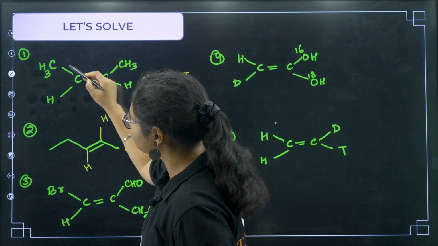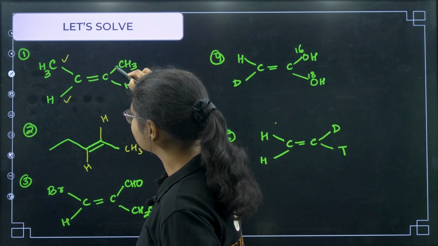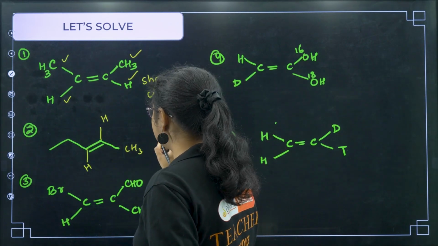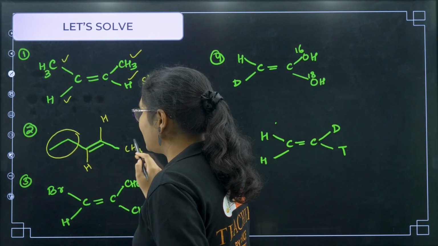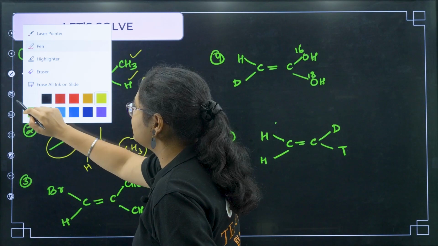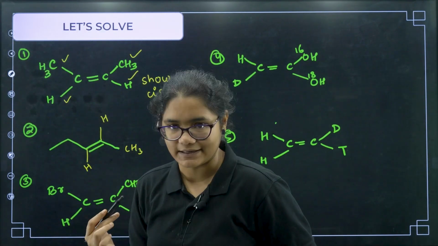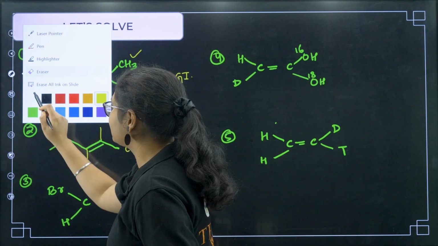here you can see to this carbon also it is CH3 and H, to this carbon also it is CH3 and H. But here if I draw the structure, it is like this. This side you have ethyl group and this side you have methyl group. So in these type of questions, we use E and Z. Okay, so we have to give atomic number here.